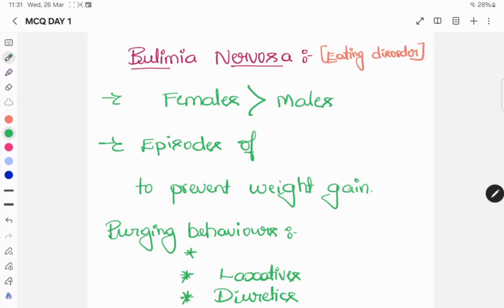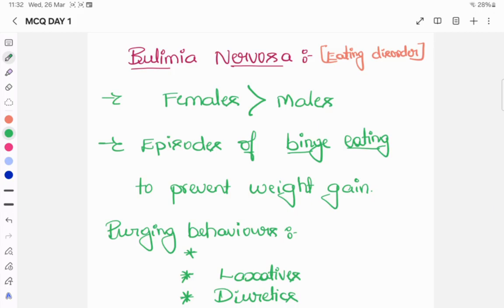Second important point, what may be the features in this? The features in bulimia nervosa are binge eating. A binge eating episode means they will eat a lot of food in a small duration of time.